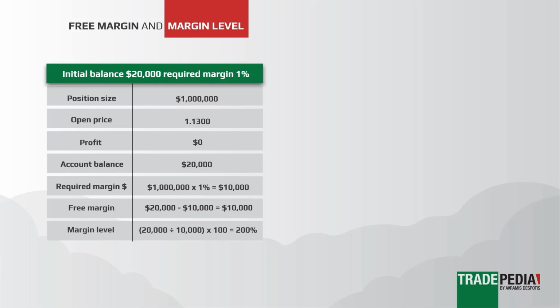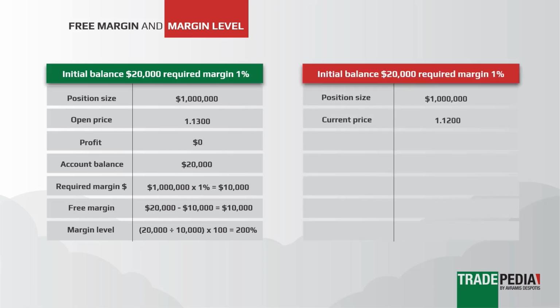In percentage terms, your margin level is the account balance of $20,000 divided by the required margin of $10,000, that is 200%. If the price of your investment dropped from 1.1300 to 1.1200, the loss would be $10,000. The new account balance is $20,000 initial deposit minus $10,000 loss equals $10,000.